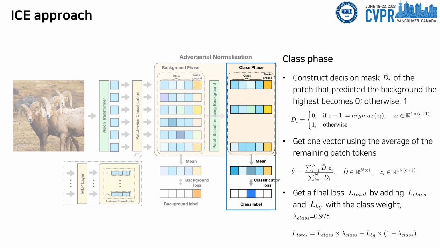For the class phase, we construct decision mask D head, where the patch that predicted the background the highest becomes 0, otherwise 1. We get one vector using the average of the remaining patch tokens, which are class-related patches. We can get a final loss L total by adding L class and L background with the class weight lambda class.